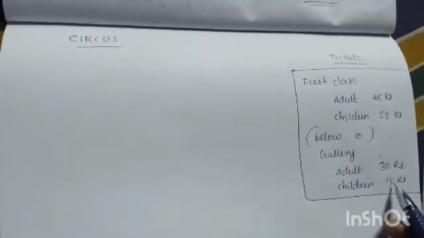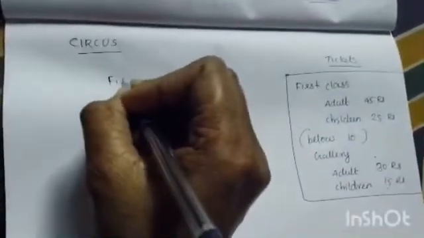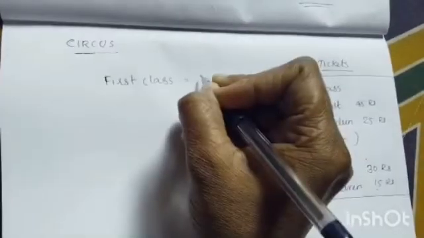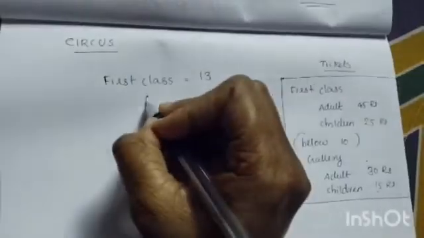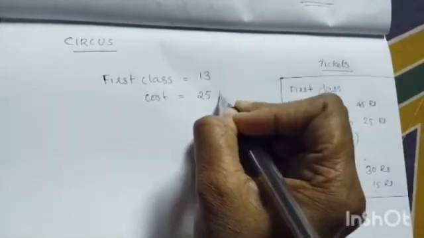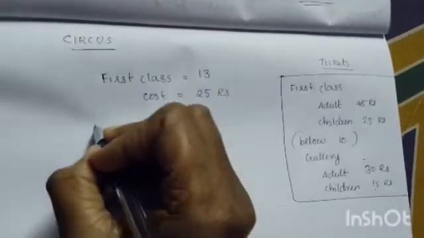Manu and friends went to the circus. They bought 13 first class tickets. Each is 25 rupees. That is, for one ticket it is 25 rupees. How much did they spend?